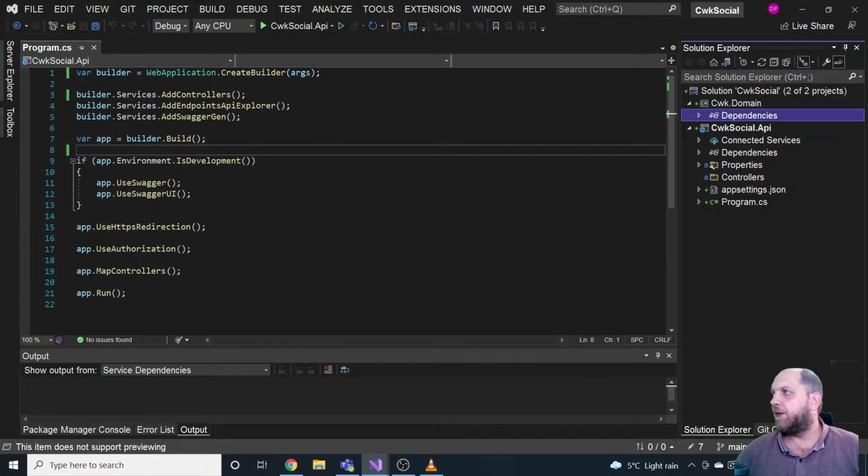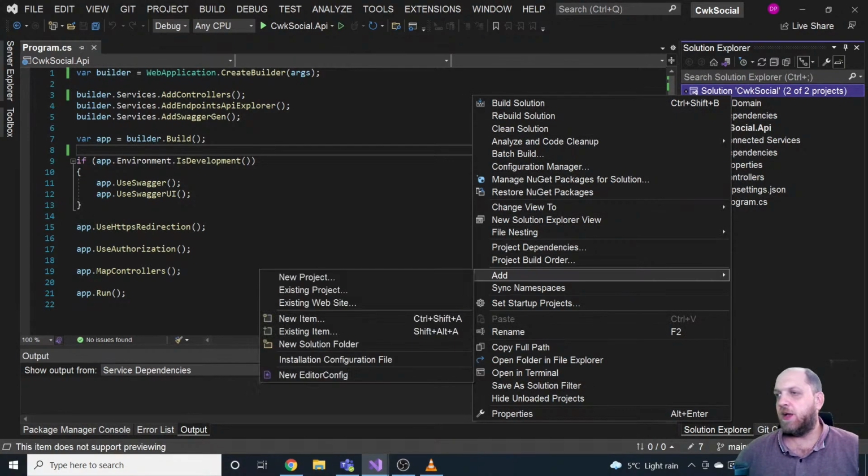Also, we have our domain layer. Now, the cool thing when we are using CQRS is that, from my point of view, we can get rid of two layers, especially when we are using Entity Framework. We can get rid of the repository layer, we don't need that anymore, and we can get rid of the services layer that we usually have, in which we inject repositories and then do a lot of domain logic stuff. So in this CQRS approach with handlers, everything will actually be in the handlers.